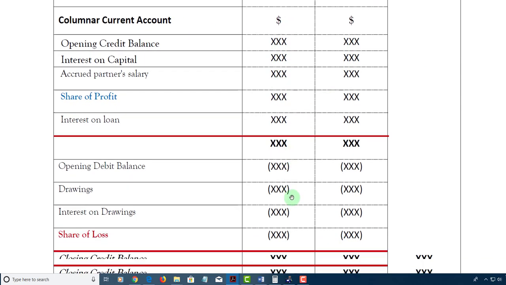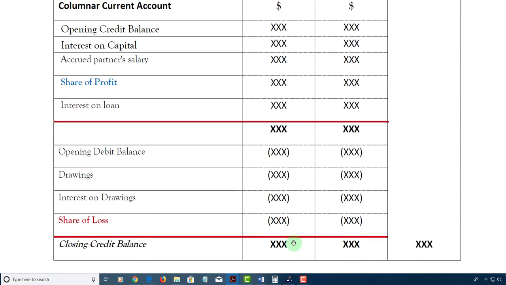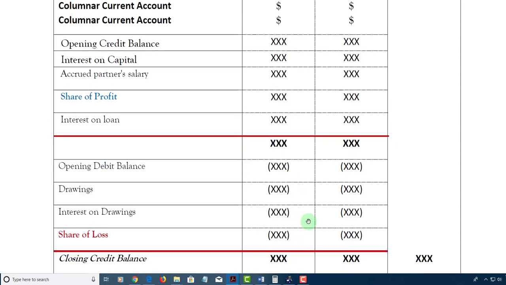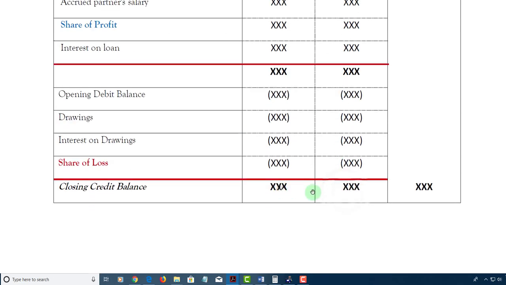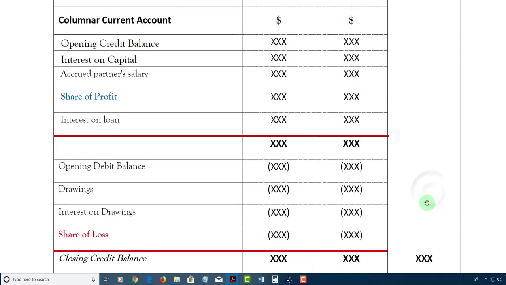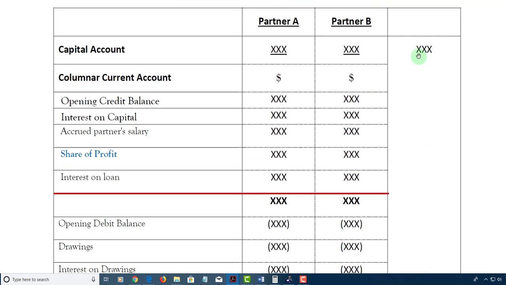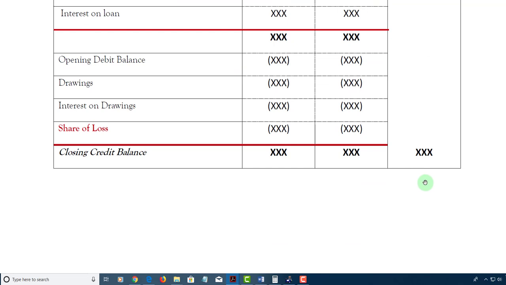You deal with one person at a time. You get a closing balance. You deal with the other person, you get a closing balance. You add the 2 closing balances together, you get one figure, which you would add with the capital account balance, and then you put a total underneath.